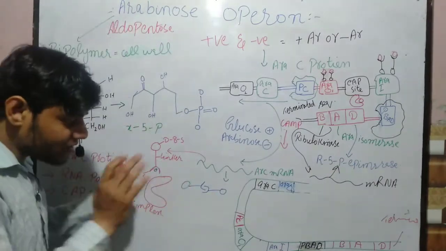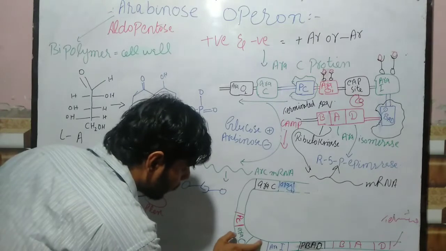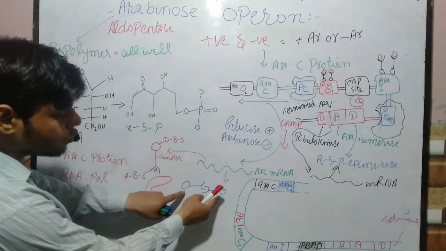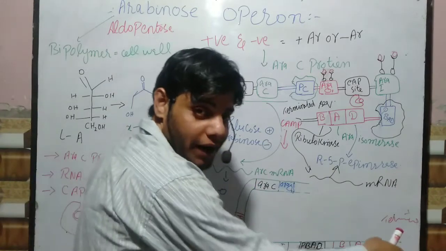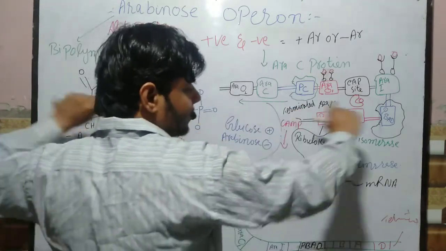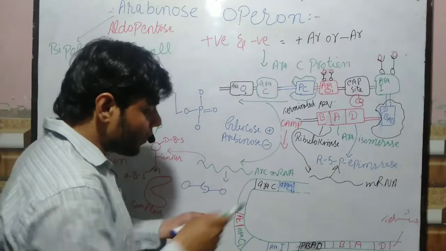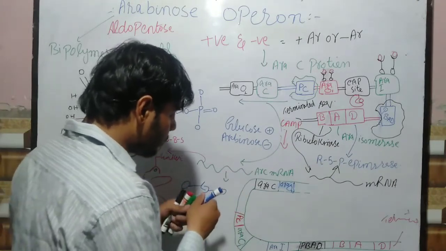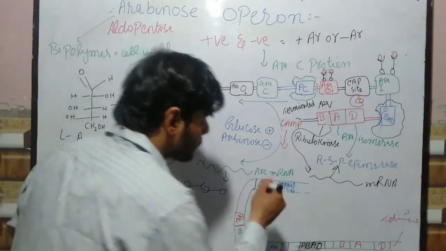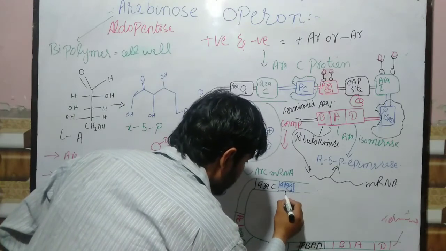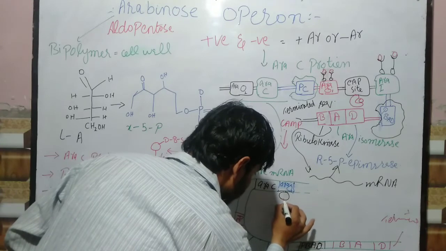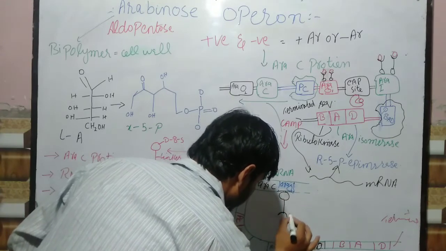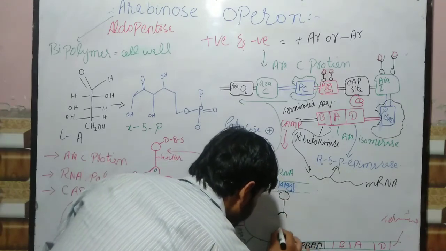So remember guys, first of all, what happened? We have these two AraC proteins. They are not in a bent form. First of all, they are in a linear form. Once they are linear, what happens? We have this AraC protein: one AraC protein binds at this point, while the other AraC protein binds at this point.